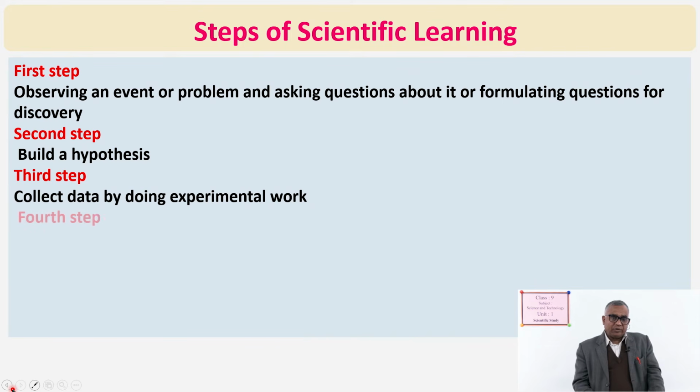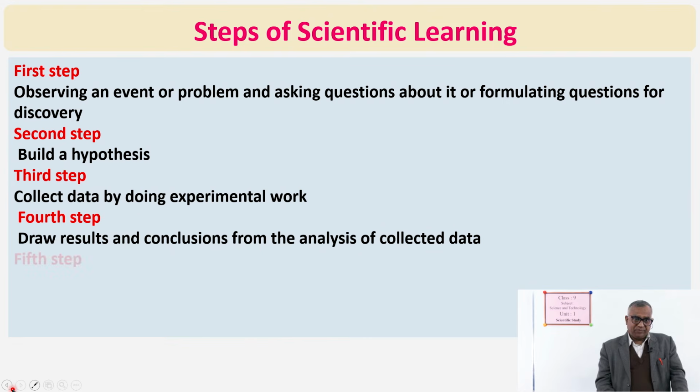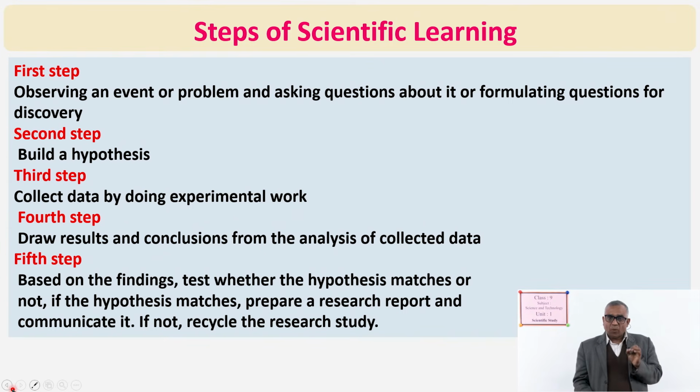Yes. Then fourth step, what is the fourth step? Draw results and conclusions from the analysis of collected data. And fifth step is what? Based on the findings, test whether the hypothesis matches or not, to which I told that hypothesis is true or untrue. And prepare a research report and communicate it. Communicate it means publish. If not, recycle the research study. So, the same thing as you have seen in the flow chart is given in short. You can note it. That will help you a lot to understand in a short period.